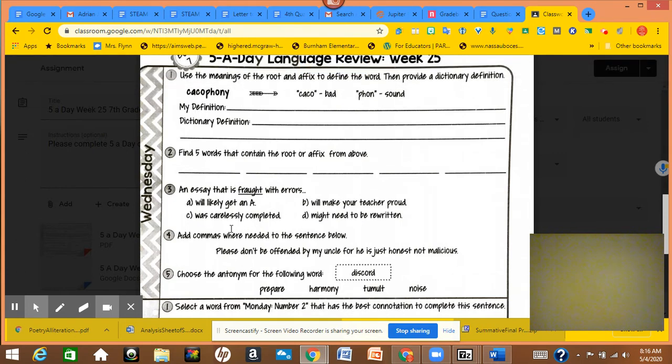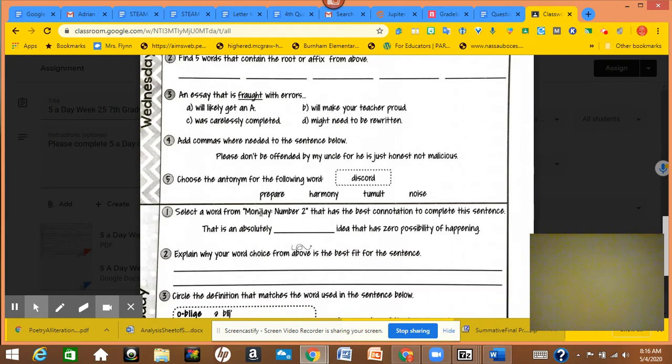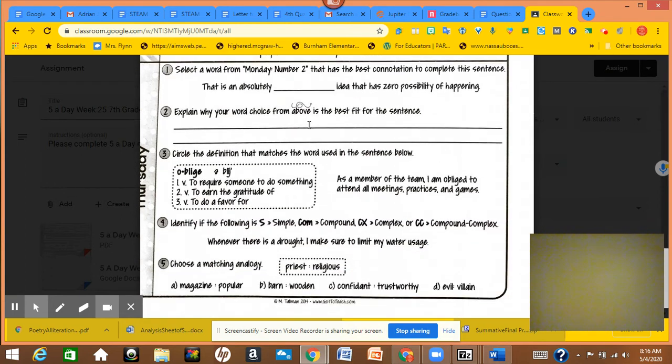As far as the words that you circle for fraught, you're going to be circling 2 things. For commas, use your good fluency, and I would say there's 3 commas if you give this good pause. And for number 5, don't forget you're choosing the antonym of discord. You'll probably have to look up those other words, or a couple of them, especially this word tumult, to know what that means.